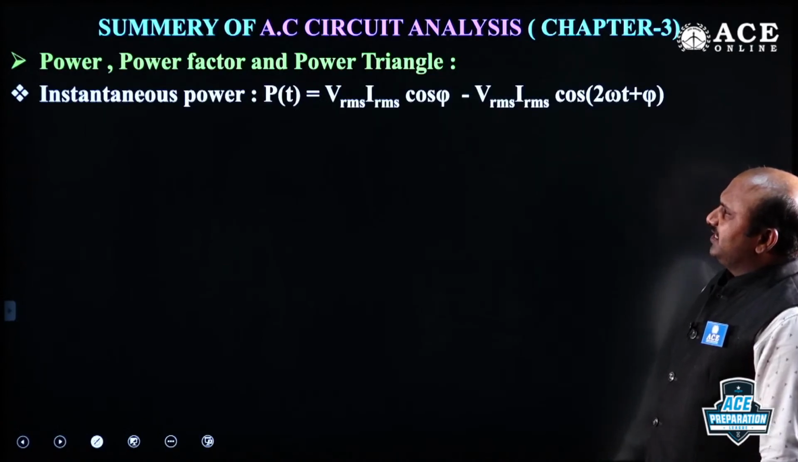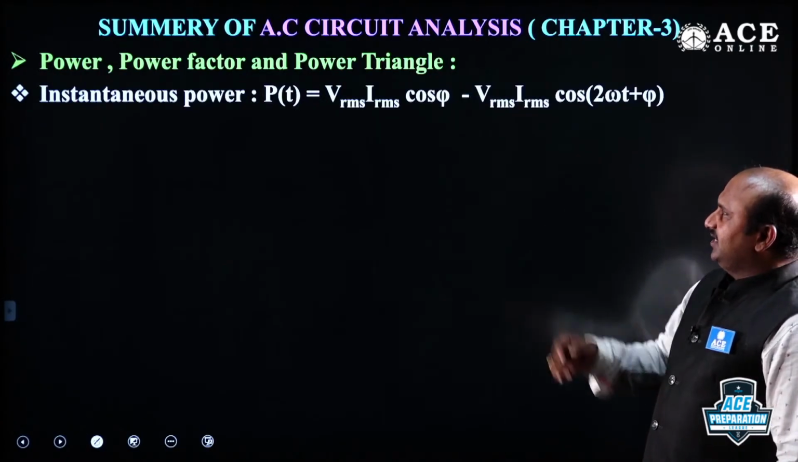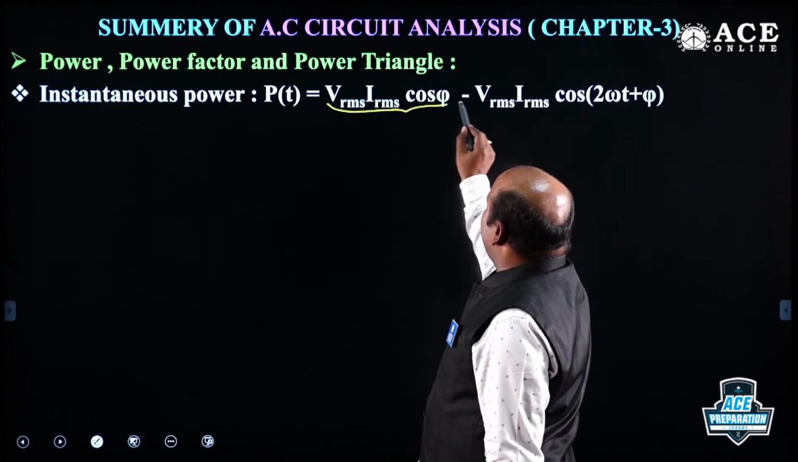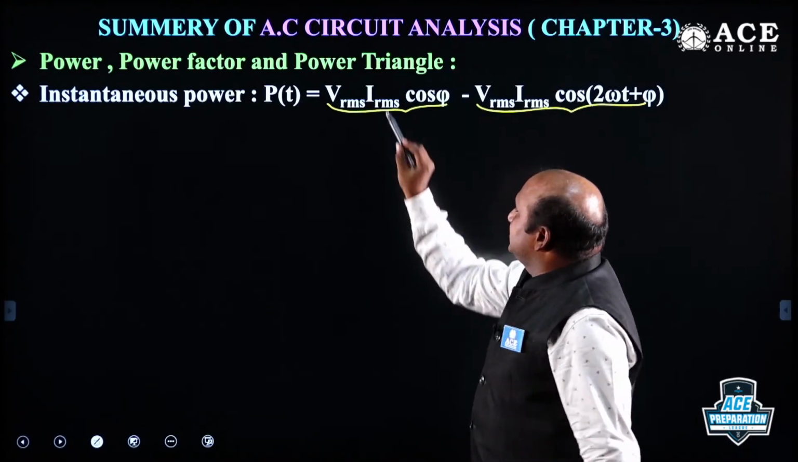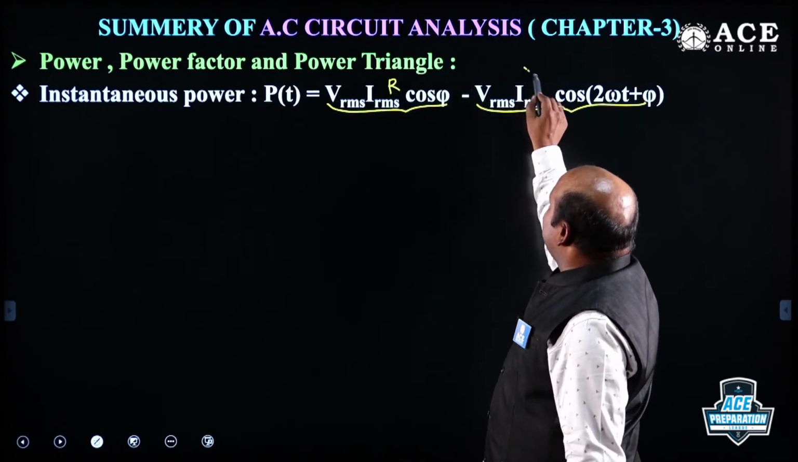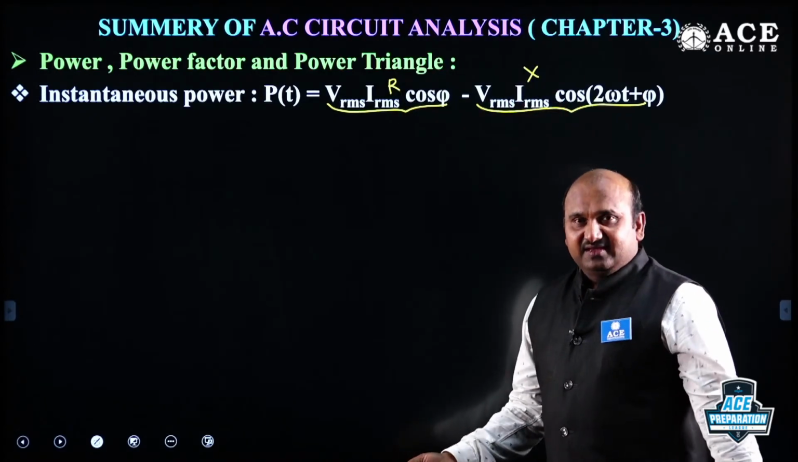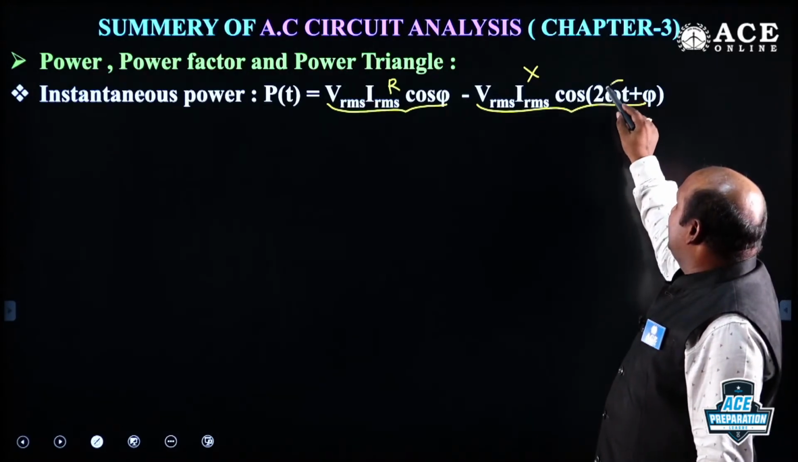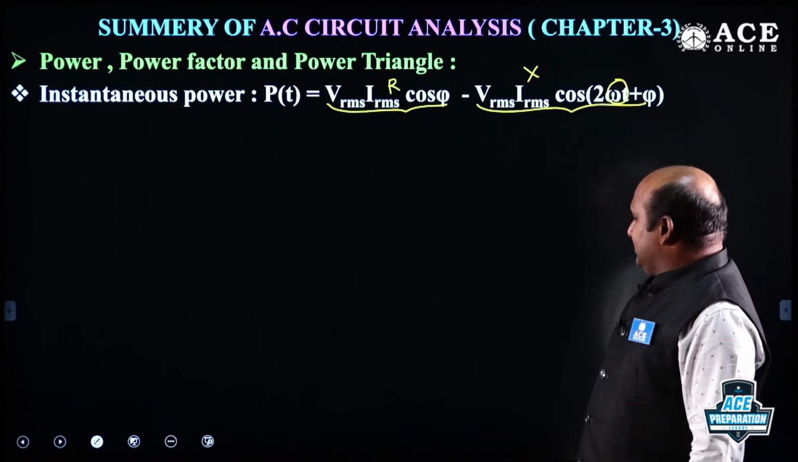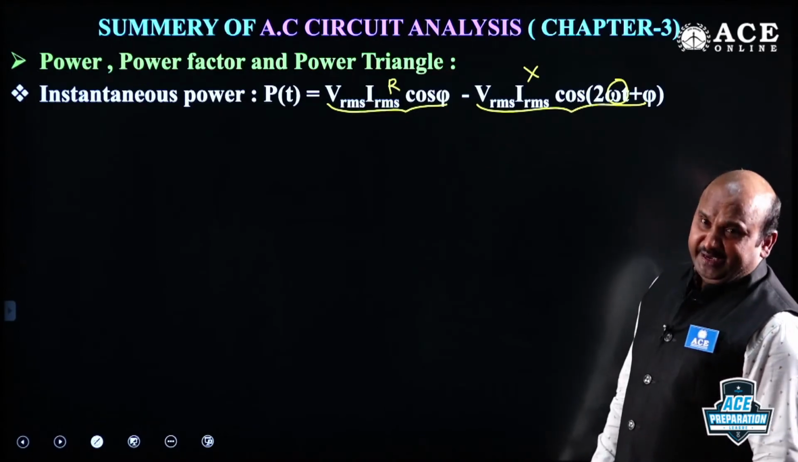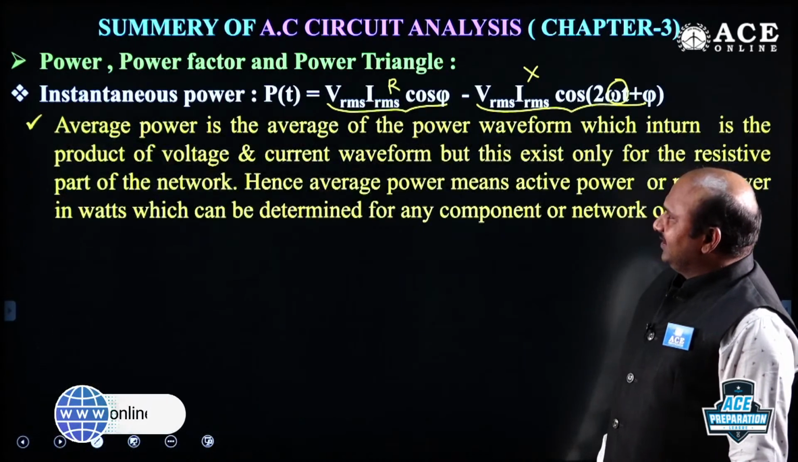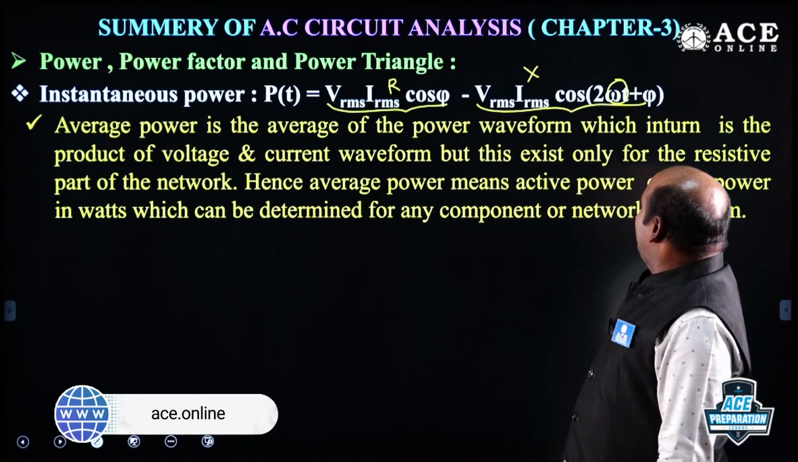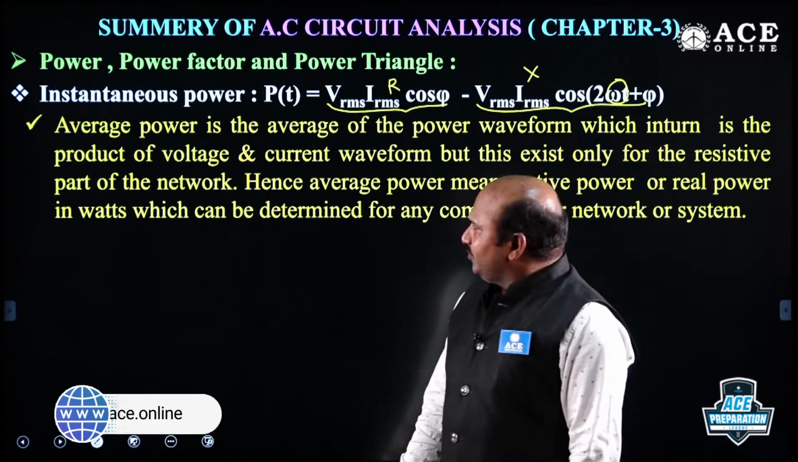Now let me consider instantaneous power. This power we can define in two ways. Number one is active power, and number two is reactive power. Active power is due to resistance, and reactive power is due to reactance. It can be XL minus XC, or XL, or XC. It is a function of what? It is a function of omega t.